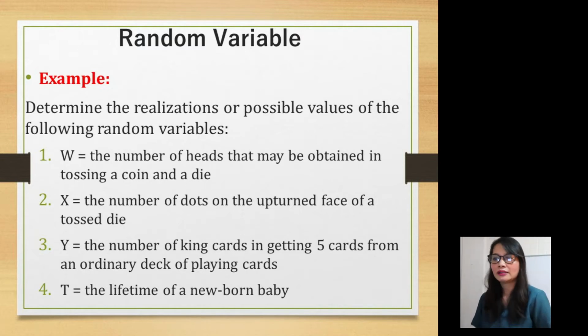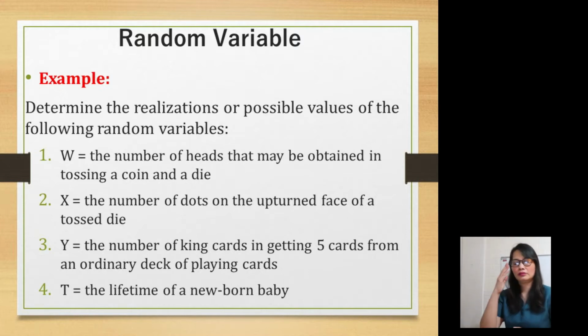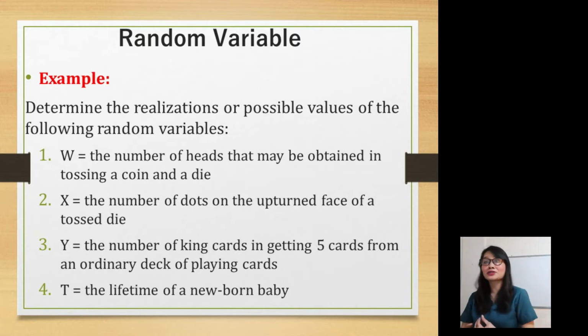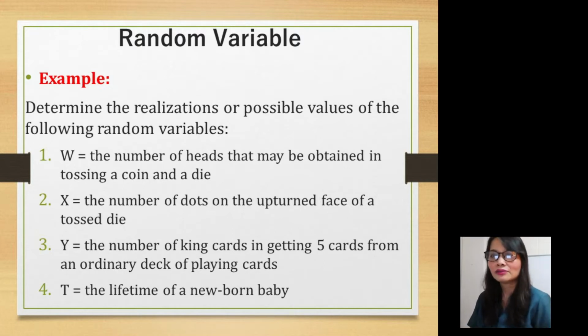Number of heads that may be obtained in tossing a coin. What will be your possible values? Can anyone give me the answer? What are the possible values? 0, 1. Okay, that's correct. 0 meaning tail, only tail. 1 means you got the head. It's up to 1 only.